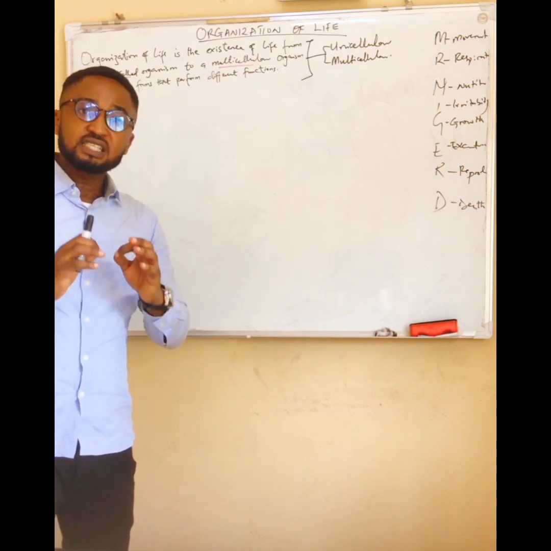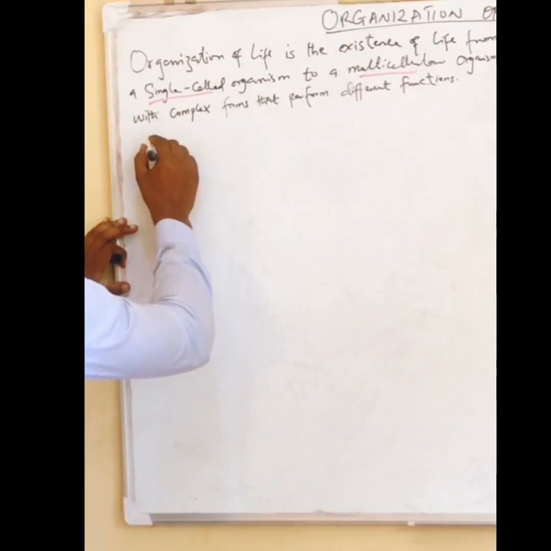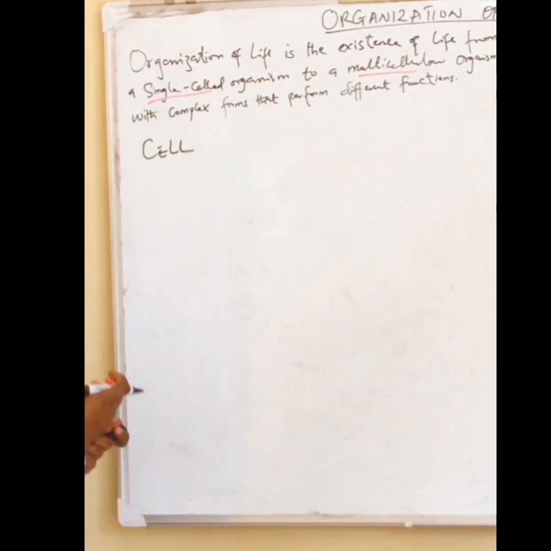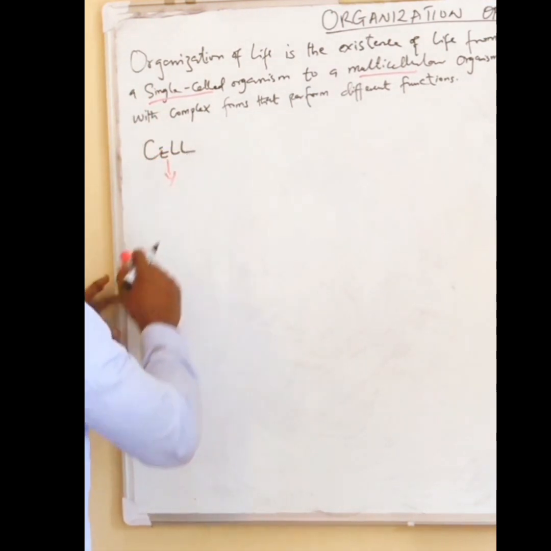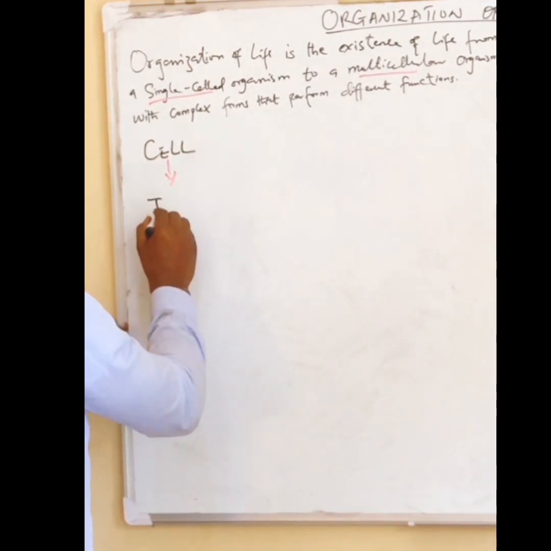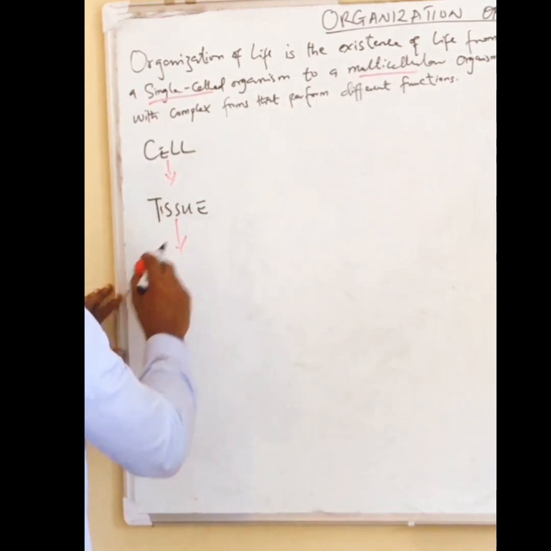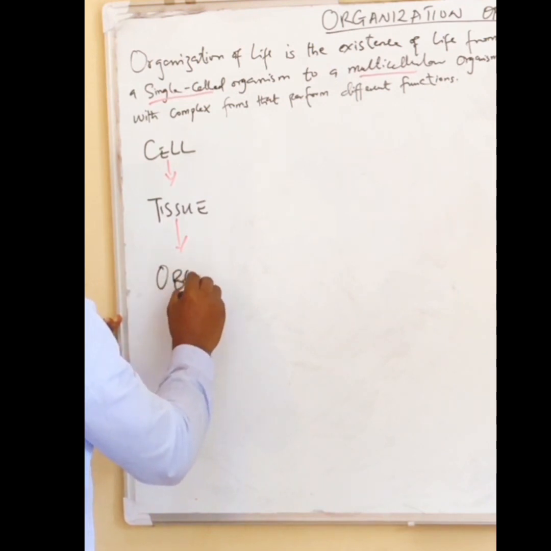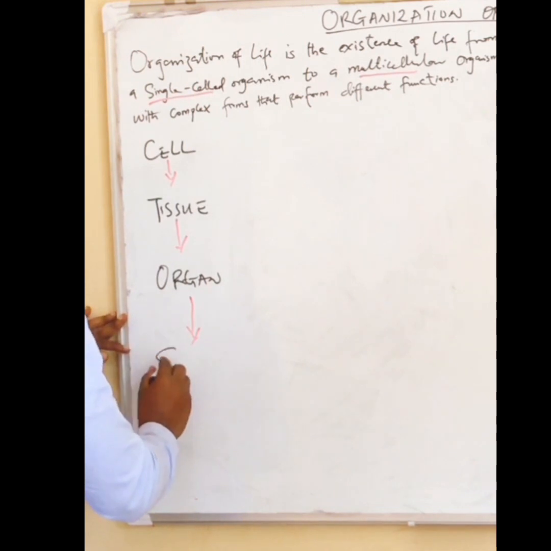So there are 4 basic levels of organization of life, which are the cell, we have tissue, we have organ, and we have system.